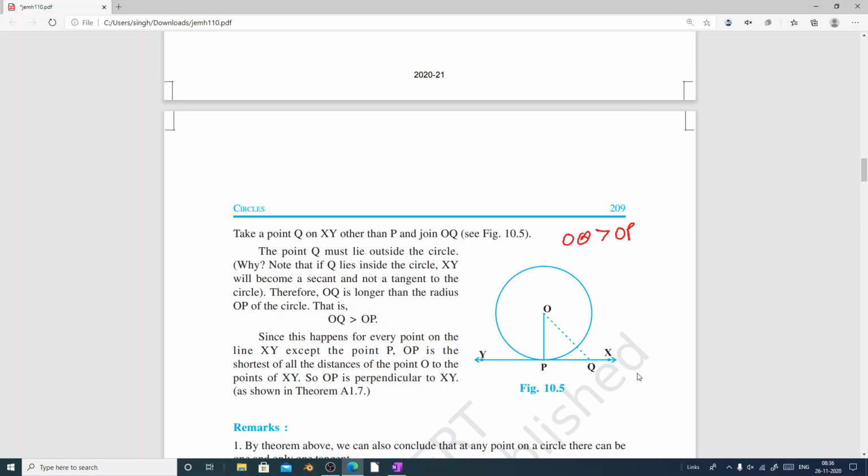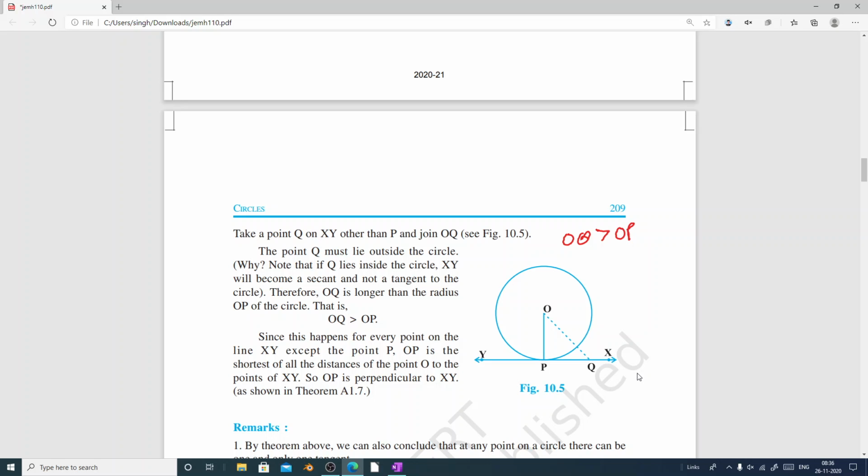So in this case OQ will be bigger than OP, and so from this we can conclude that OP will be the smallest line segment from point O. From our study in our lower classes we have learned that the line segment having the smallest distance from a fixed point which is outside a line is always perpendicular to the line.